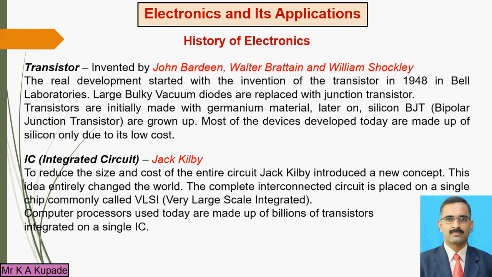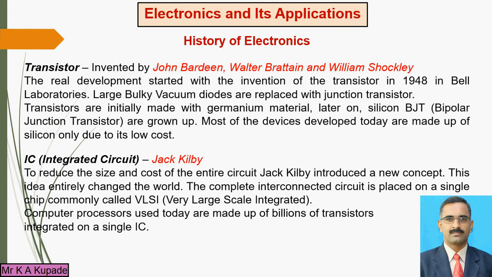So this transistor replaced the bulky vacuum diodes and vacuum triodes. This transistor, named the junction transistor, was initially made using germanium material. Later, the BJT, that means the bipolar junction transistor, was developed, and it was manufactured using silicon material.